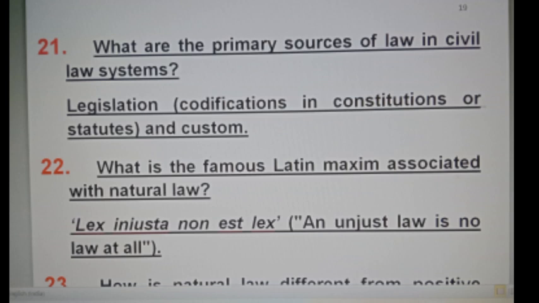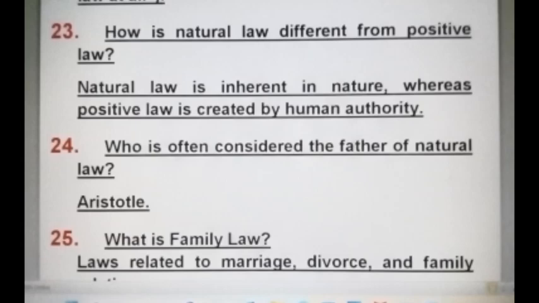What is the famous Latin maxim associated with natural law? Lex injusta non est lex. That means an unjust law is no law at all. How is natural law different from positive law?